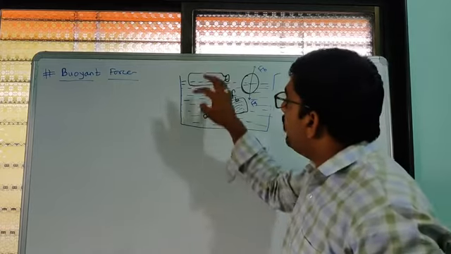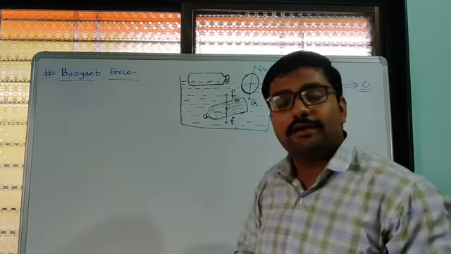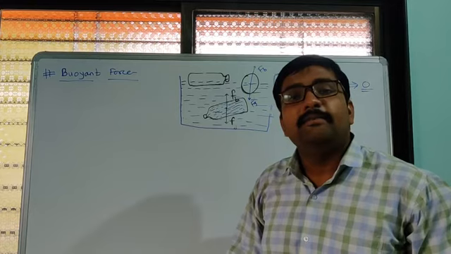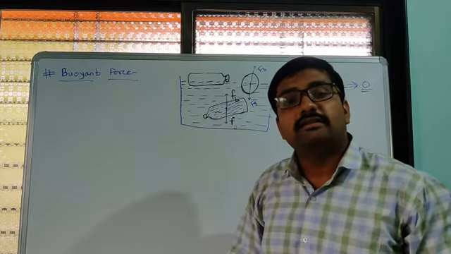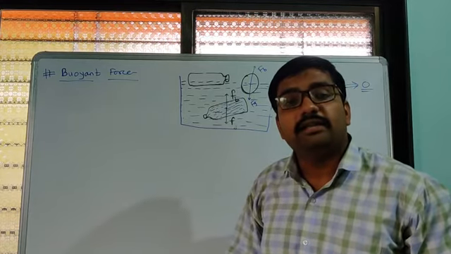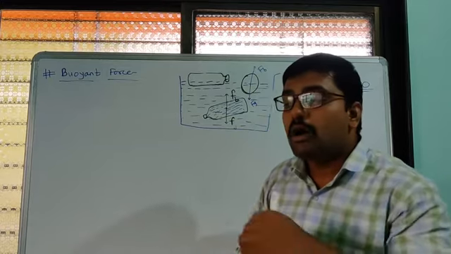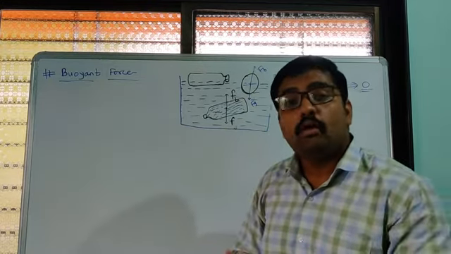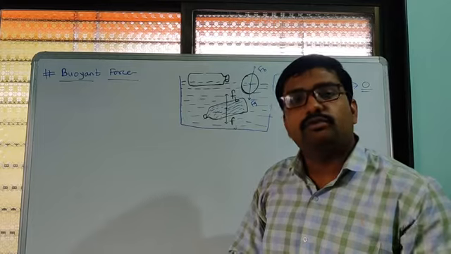If any object is floating on the surface, then we can say its buoyant force is large compared to its gravitational force. Now we have to see how this buoyant force depends on some factors.